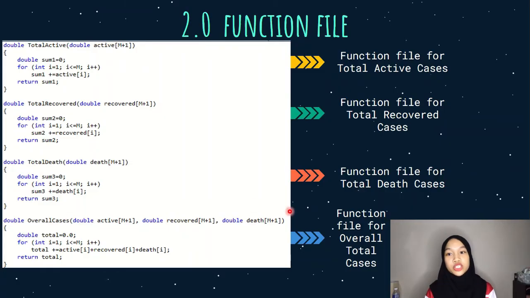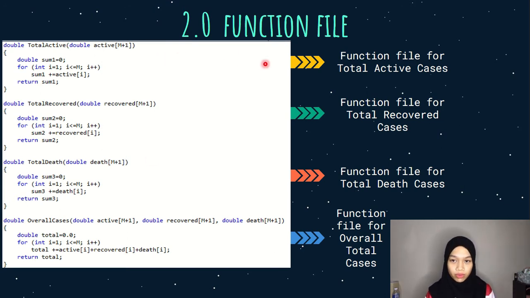I will explain about the function file that we use. For question 2, we are going to use function files to calculate the total of active cases, recovered cases, dead cases, and the overall of these cases. We use double as return value type, and for the function names, we name them total active, total recovered, total dead, and overall cases.